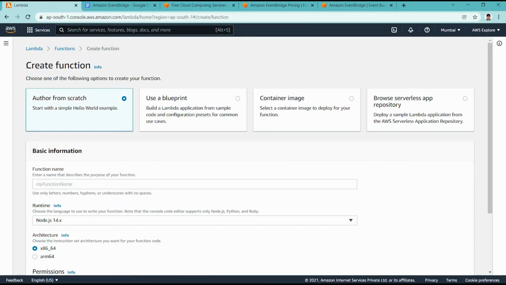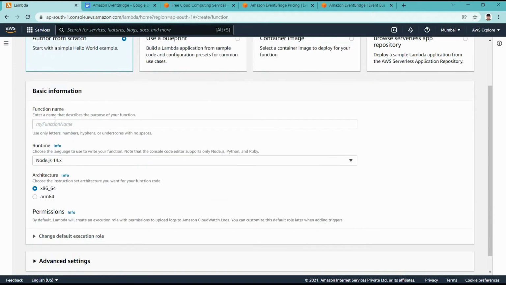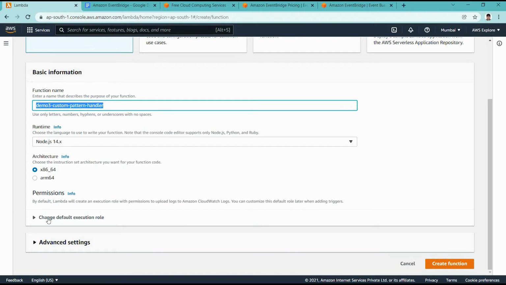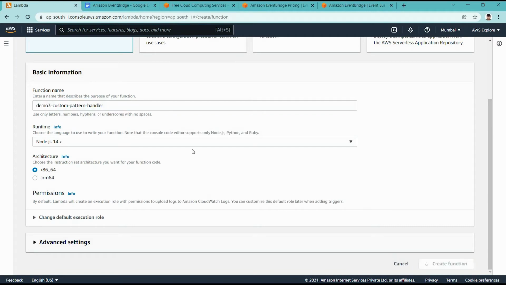We can give a name accordingly. We are creating another function from scratch, and we can say demo 3 custom pattern handler. We are again using Node 14.x, and I am using the default Lambda execution permission, which gives CloudWatch log access.